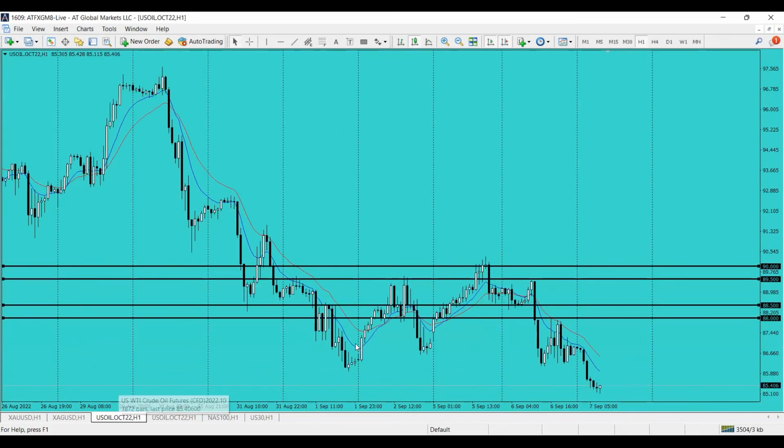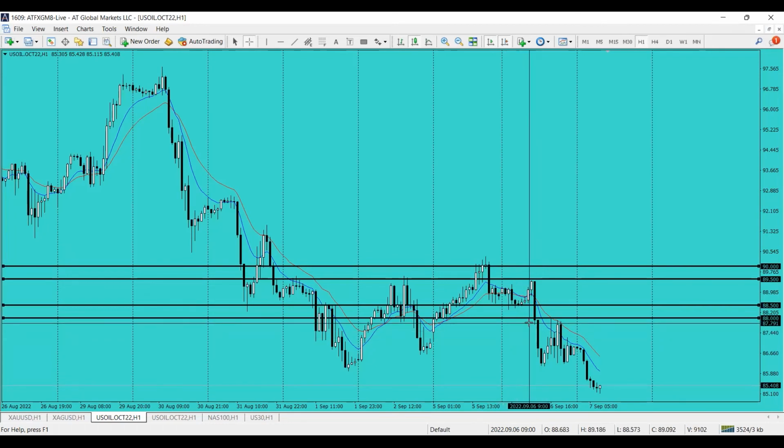And lastly, we have the US oil. So US oil currently is around 85.40. The levels that I gave you were 89.50 and also 88.50. As I've said, if it's traded beyond 89.50, then we can see 90 in the picture. But the price of US oil last night did not reach 89.50, but rather it hit our area of interest below 88.50. So the price was traded below 88.50. And what happened? The price went down to our target of 88. So those who took the short positions here, I hope you guys profited.